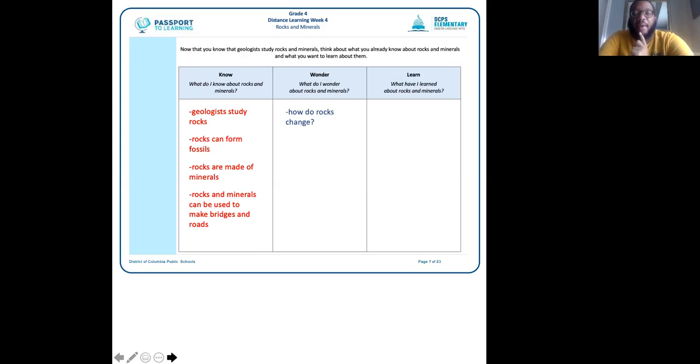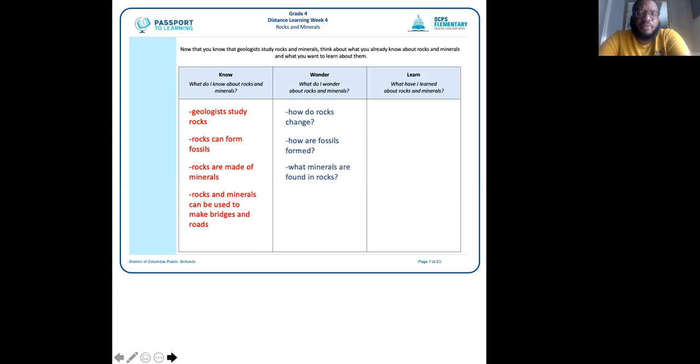The second thing that I'm wondering about is, how are fossils formed? I know that rocks can form fossils, but I don't know how that actually happens. What is that process? So that's what I want to find out. I want to find more about in this unit. Next, what minerals are actually found in rocks?